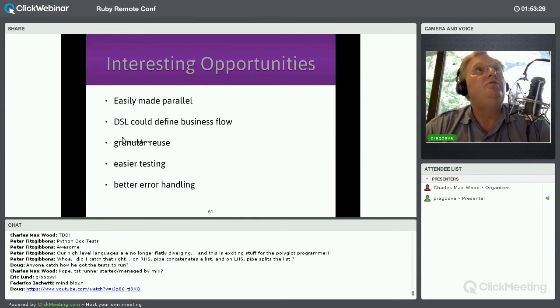I think that you can view the state machine as a DSL to represent business flow. And you could actually probably build a higher level DSL around that. You get very, very granular reuse because everything is simply match some state, go to the next thing. So you can have reuse all over the place. Obviously, testing gets easier because you just inject a state and you see what the system does. And you can get some very cool error handling. I haven't illustrated that here, but because you actually know the states, and if you wanted to, you can keep track of the state transitions, you can actually do the same kind of error handling that a compiler does. And say how you got into the circumstance and why.